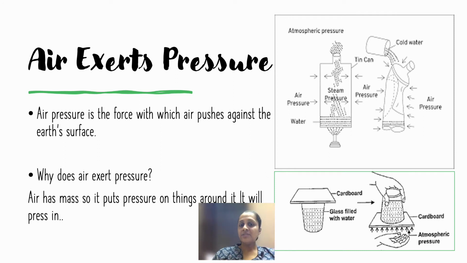In this first image, you see a simple experiment which can be done with a tin can. If you don't have a tin can, it can be done with a thin plastic bottle. So you take a plastic bottle and you put hot water into it. Do not put the bottle on the burner because it's plastic, it is going to burn down. And please don't do it without your parental supervision. Parents have to be there. Now, when you put hot water inside the bottle, quickly close the cap. Then open the cap, pour the water out and close the cap.